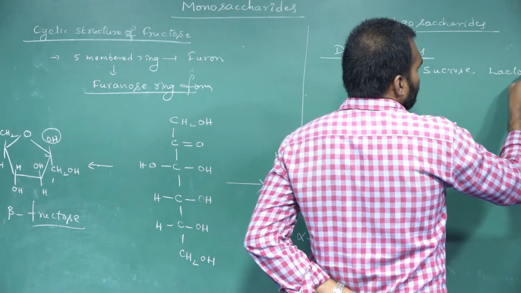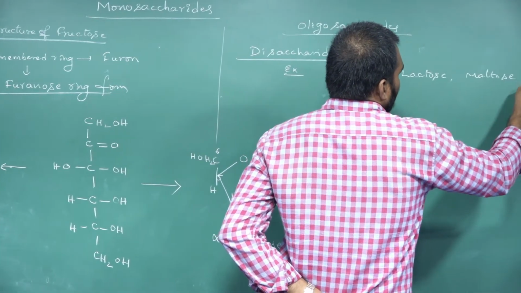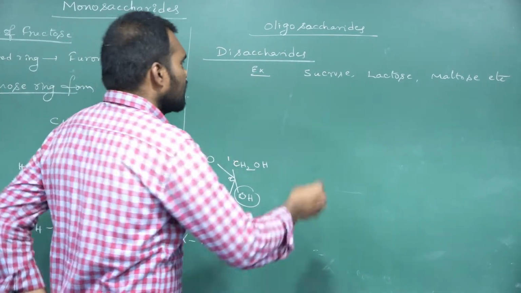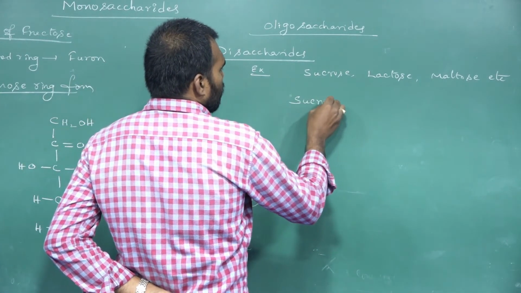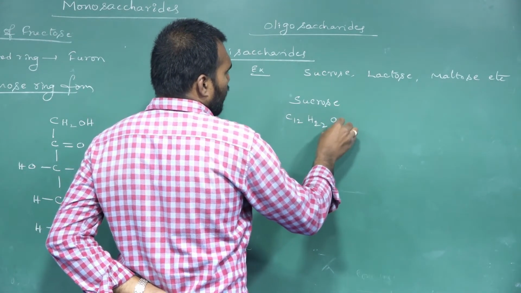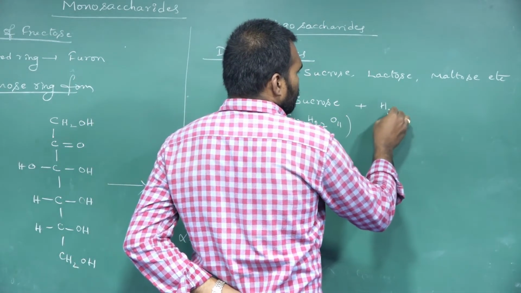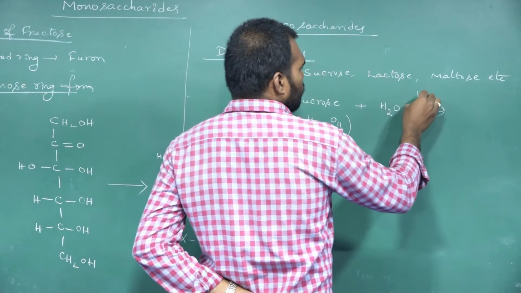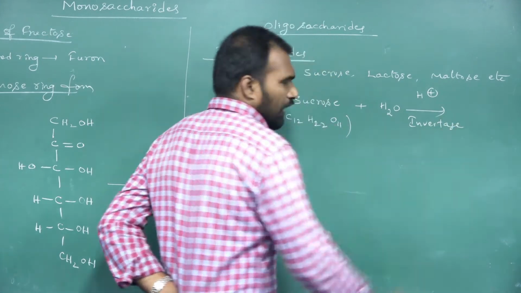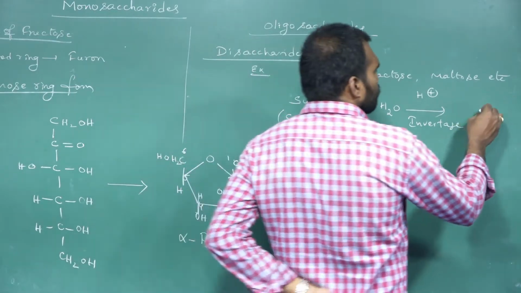lactose, maltose, etc. Sucrose, lactose, maltose. If you see sucrose, the general formula is C12H22O11. When sucrose undergoes acidified hydrolysis, or enzymatic hydrolysis with the enzyme invertase, sucrose will give